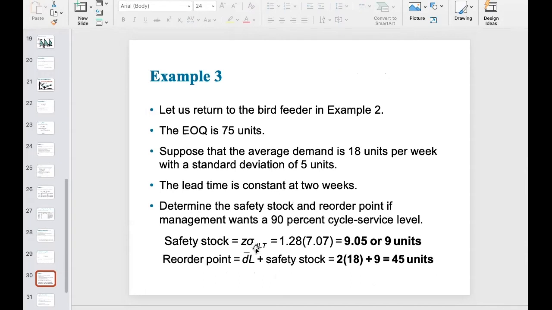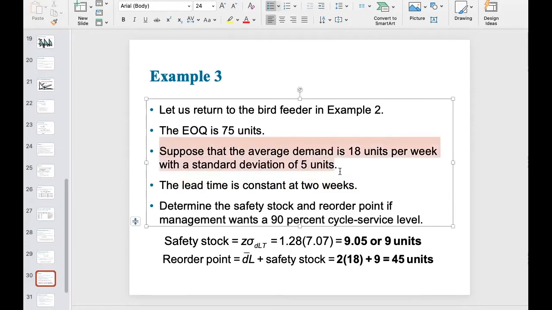Example 3 is still based on example 2 that we mentioned in the last video. As you can clearly see here, the EOQ amount doesn't change. It's still 75 units. We don't even list the corresponding equation since we already listed all of the details in the example 2 slides. Now suppose that the lead time is still constant. However, for the demand part, we do not exactly know the market demand realization. However, at least we know the average demand is 18 units per week with a standard deviation of 5 units.